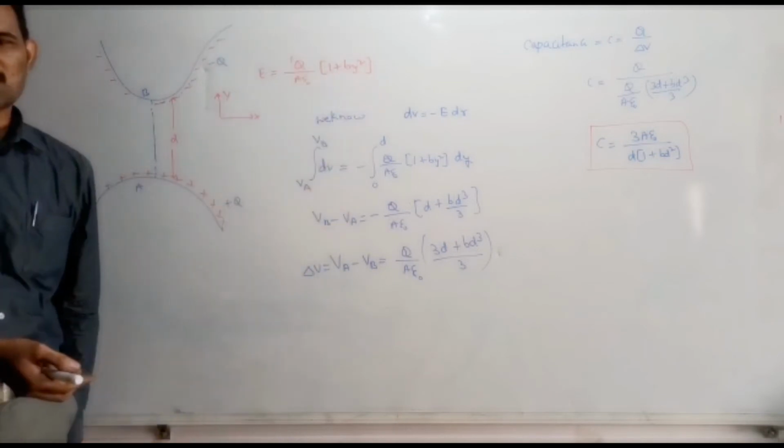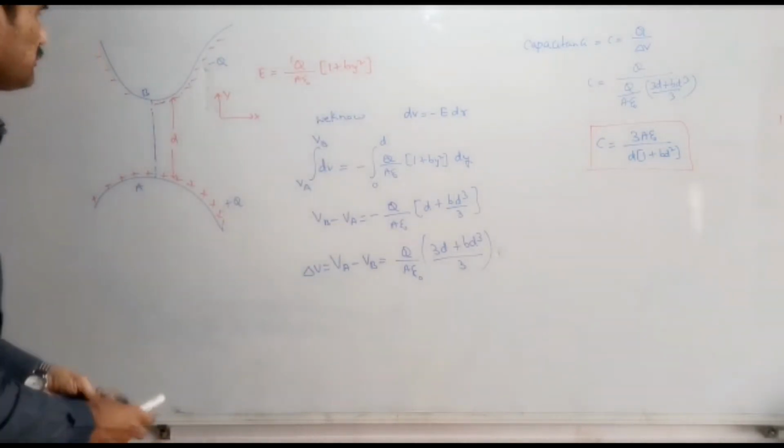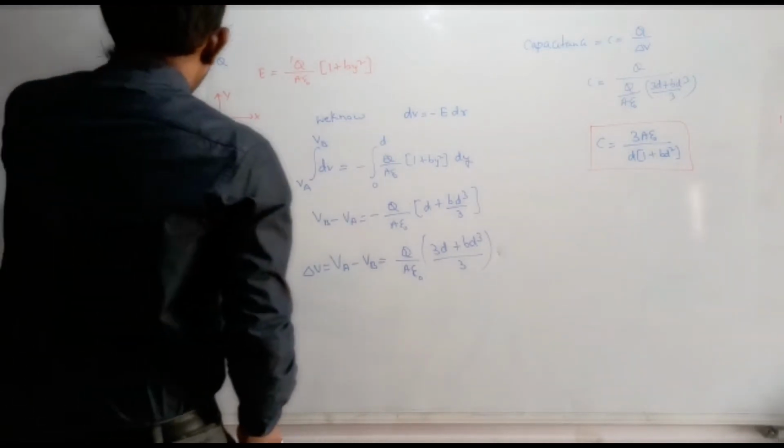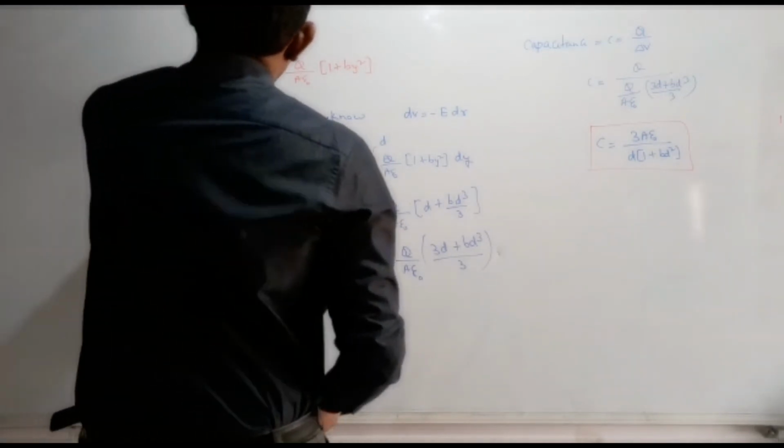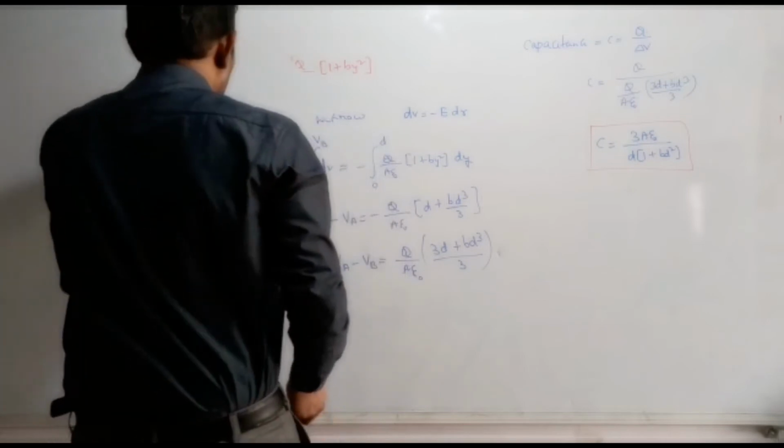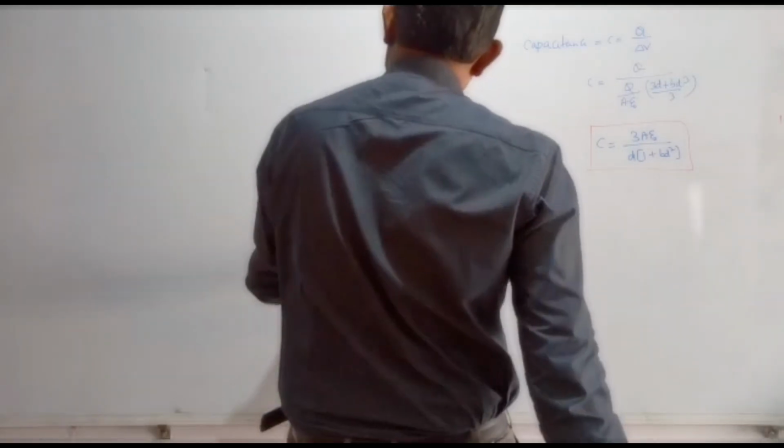And next here, the capacitance of this parallel plate capacitor we derived already. Now let us see a small deviation from that parallel plate. Let us see the capacitance calculation in that case.